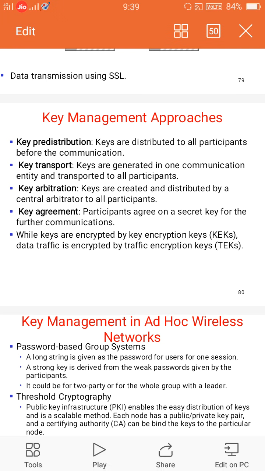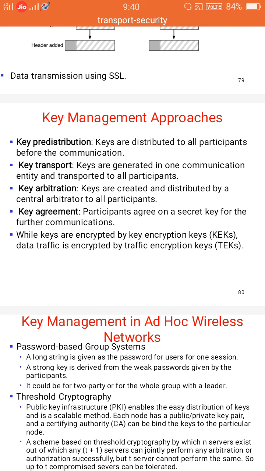Here there is no fixed infrastructure, so there is no single person we can rely on for key arbitration. Why? Because mobile ad hoc networks are less infrastructure based, so the keys are not handled by a single person. In arbitration, keys are created and distributed by a central arbiter to all participants.